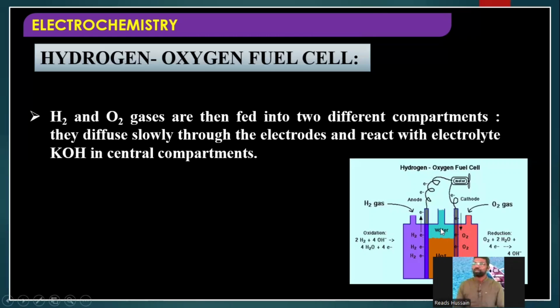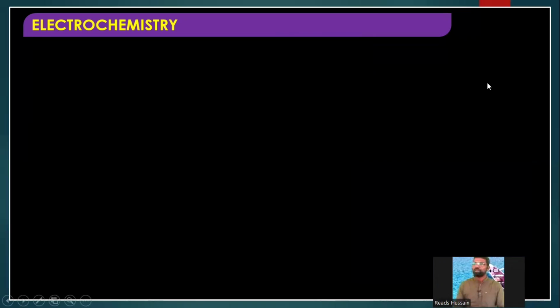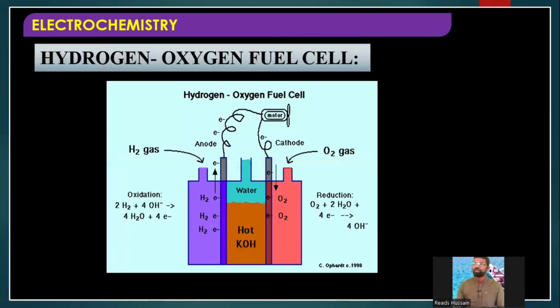What does the middle compartment consist of? The middle compartment consists of electrolyte, potassium hydroxide, in the central compartment. So they undergo some chemical reaction over there. We'll see what reactions take place there.